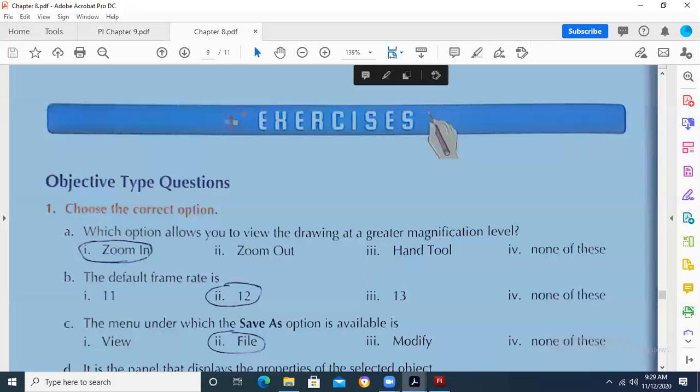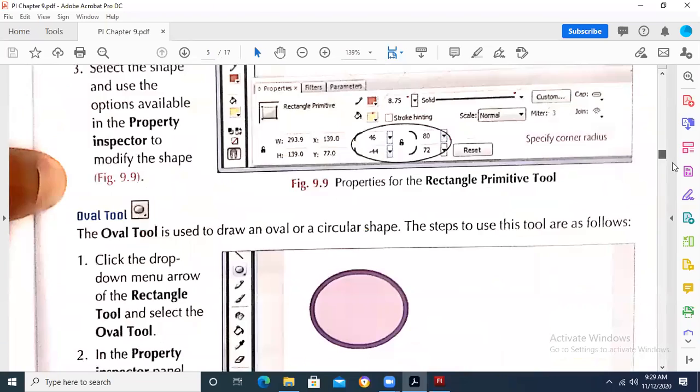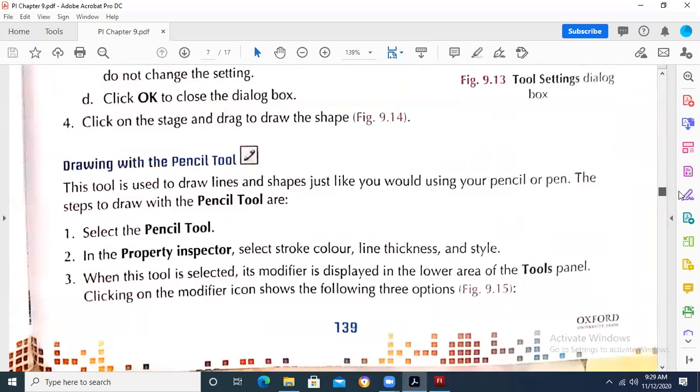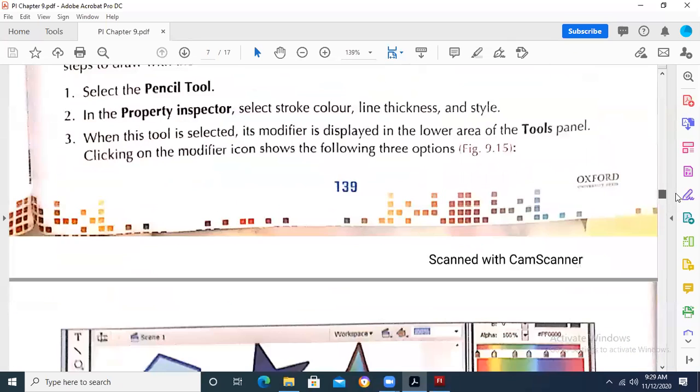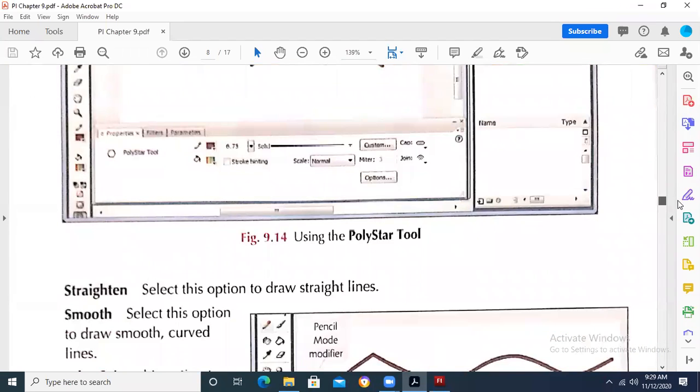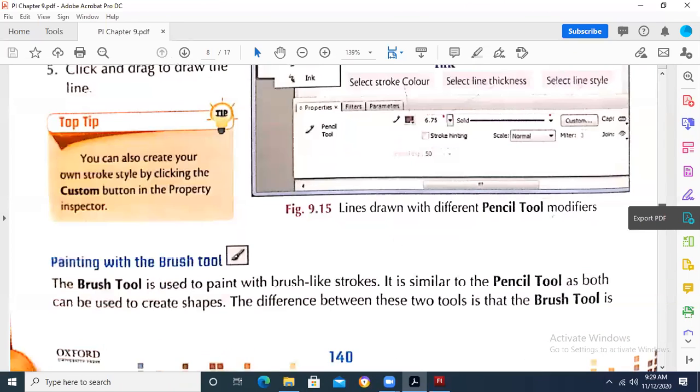Okay, so again we are going towards the chapter that we were studying, drawing tools. And in the drawing tools, we have gone through all these options that we have got on our screen. All the students will keep the cameras closed. Pencil tool, how we can draw using the pencil tool, how we can draw different shapes, polygon tool, polystar tool, without outline, with outline, all these options which are there we have gone through.